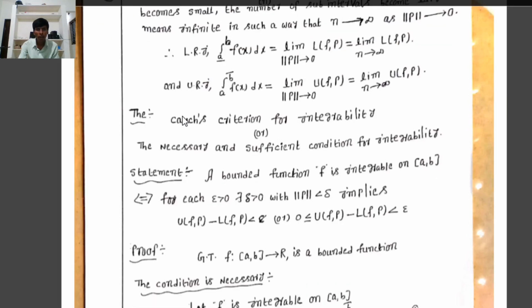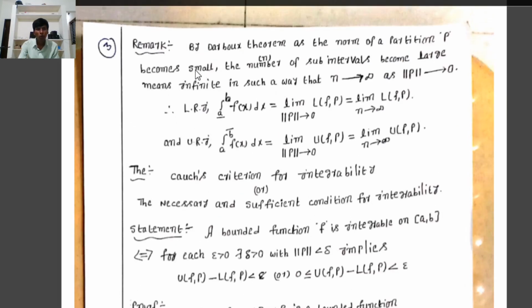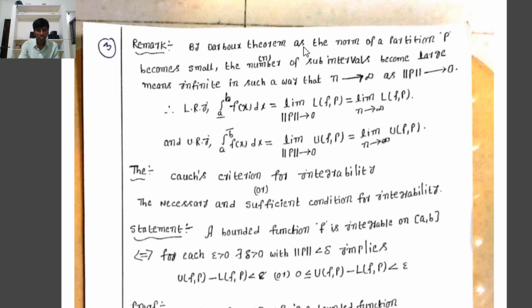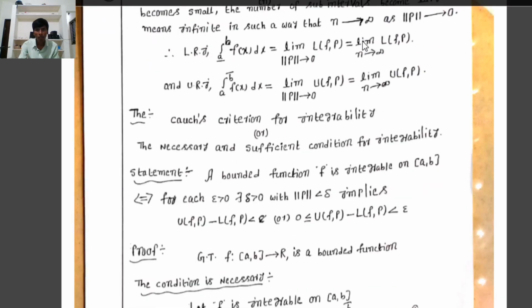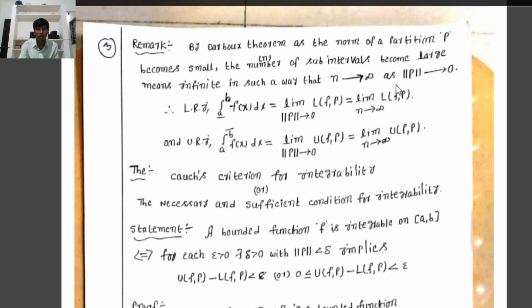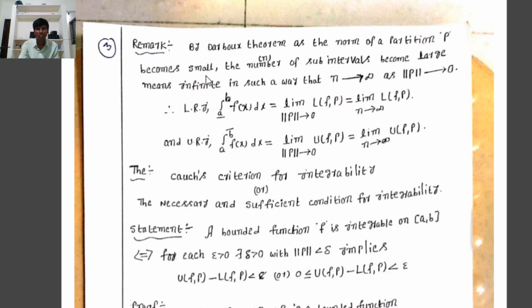Therefore, by Darboux theorem, we can conclude about the upper and lower Riemann integral as the norm of partition P is less than delta, where delta is also greater than 0. As the norm of partition P becomes small, meaning very small, that is 0.000 something, the number n of subintervals becomes large.